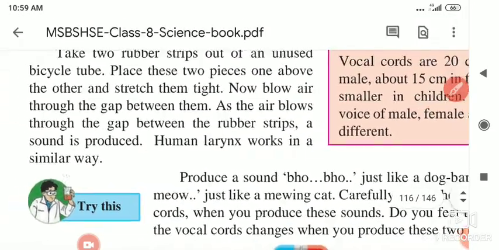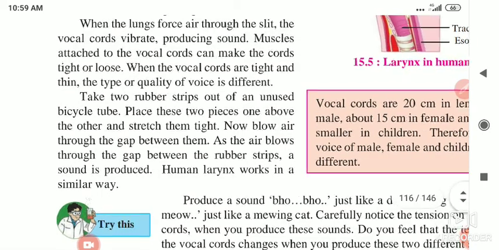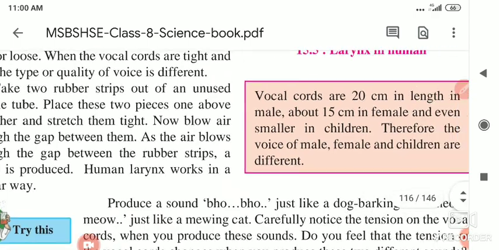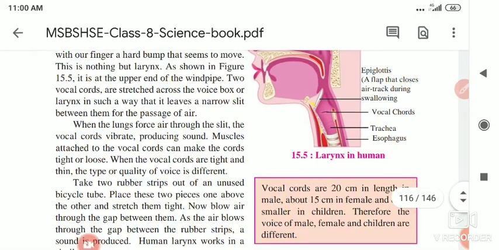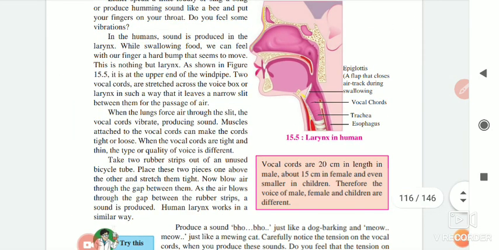We are saying that we are using leaves. Some students, small children, use these leaves for the production of sound. And if you do the same experiment with rubber strips, then also we can produce different kinds of sound. This is exactly the way the sound is produced in our vocal cords. In this way the voice is produced.